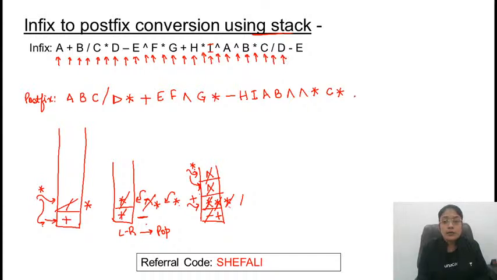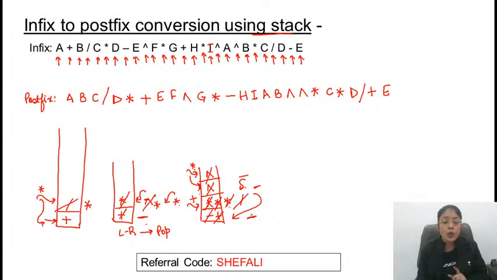Read the next character, that is D. Read the next character, that is minus operator. Minus is compared with division. This is having lower priority, so pop it out. Minus is compared with plus. Having same priority, associativity is left to right, so pop out the element. Now this will be pushed in the stack. Read the next character, E. Read the next character, string is over, so pop out all the elements from the stack.